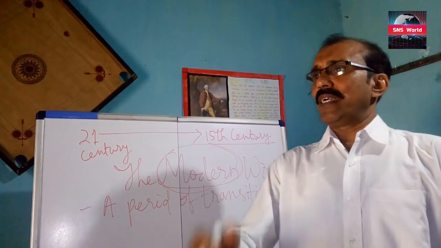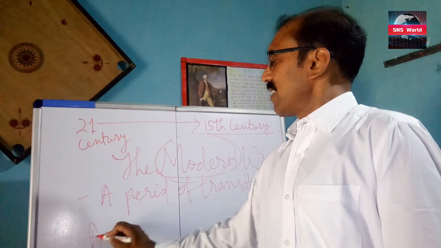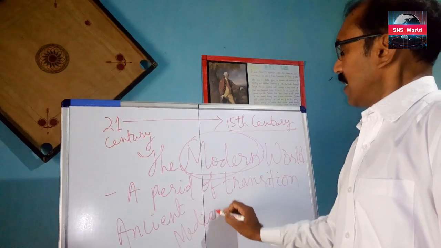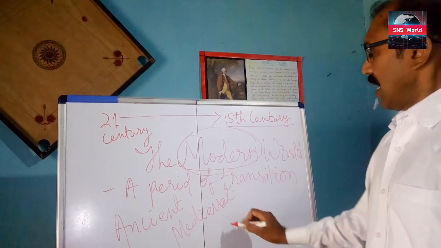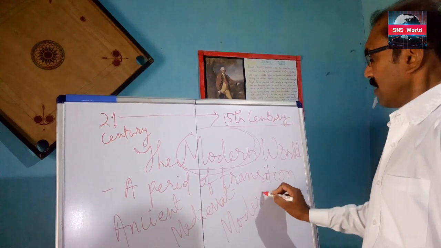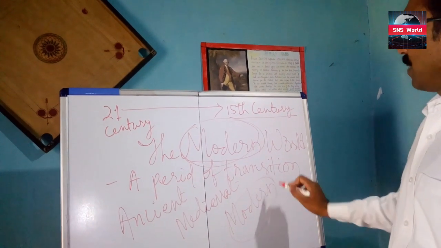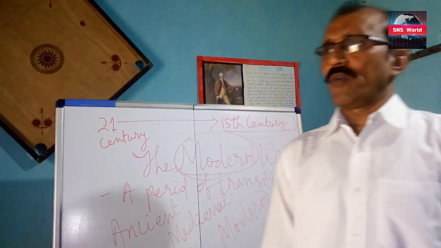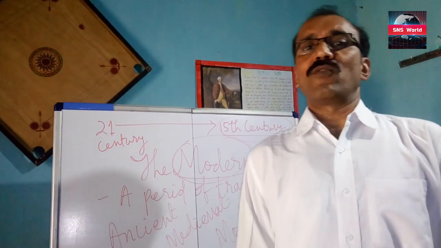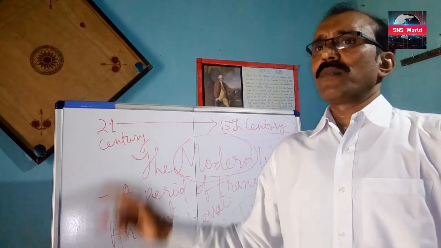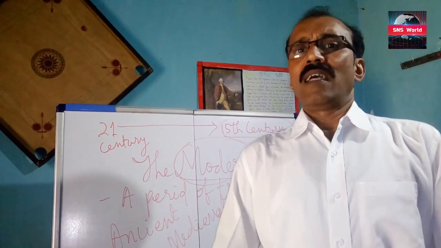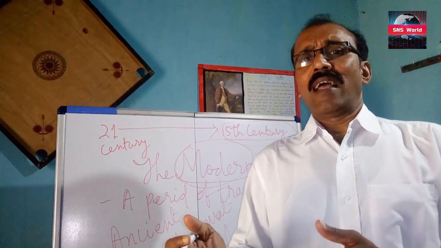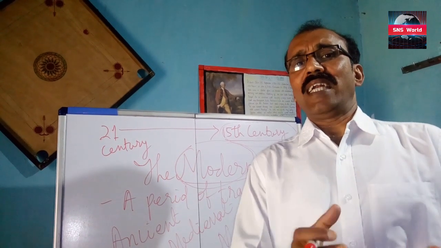Our history is divided into three parts: ancient, medieval and modern. So this is modern, and the modern period started in the 15th century. Where? In Europe. You know that in India it was the 18th century, but in Europe the modern period started in the 15th century. In that period, what changes happened? Those things are contained in this chapter.